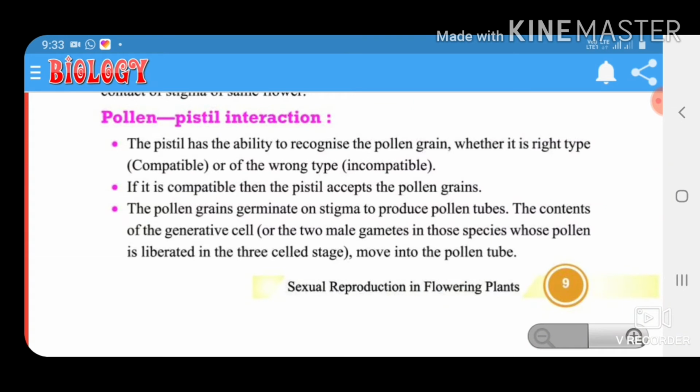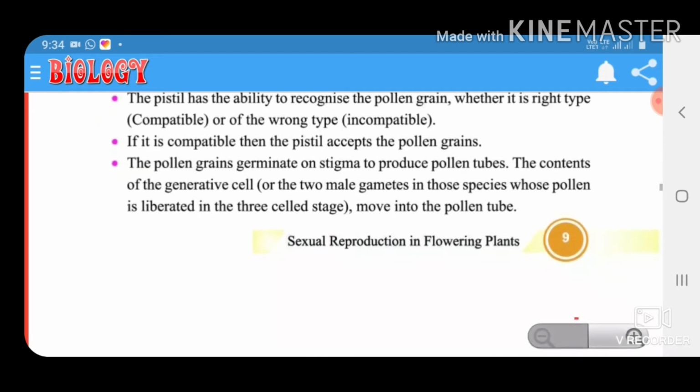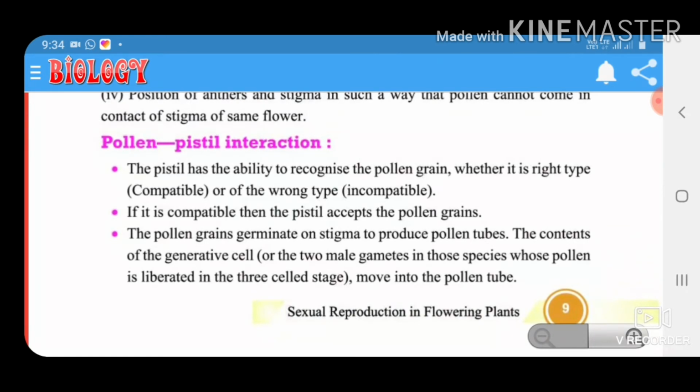Pollen-pistil interaction. The pistil has the ability to recognize the pollen grain, whether it is the right type, compatible, or of the wrong type, incompatible. If it is compatible, the pistil accepts the pollen grain. The pollen grain germinates on the stigma to produce the pollen tube.